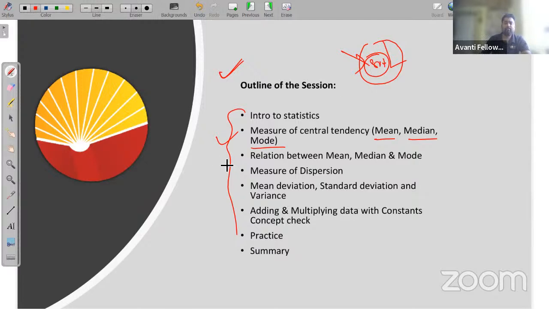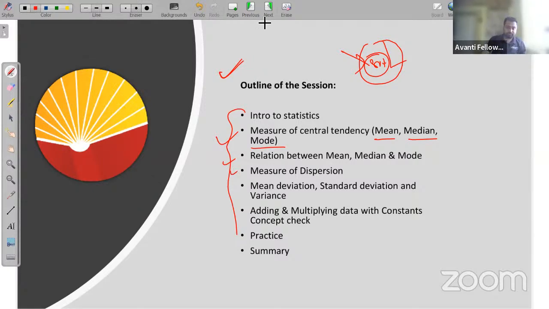Then we'll see the relation between mean, median, and mode. Then we'll see measures of dispersion. Don't worry about the parts, we'll study about them: mean deviation, standard deviation, variance. And we'll see what happens if we add some constant to the mean, median, and mode, or to standard deviation and variance, or if you multiply or divide.